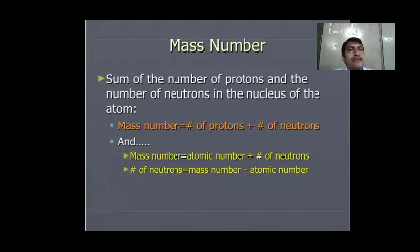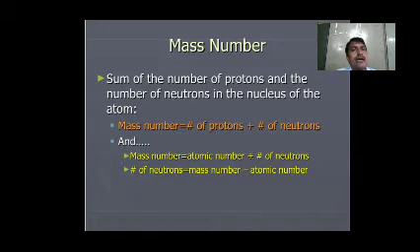Mass number. It is the sum of the number of protons and the number of neutrons in the nucleus of the atom. Therefore, mass number is equal to the number of protons plus the number of neutrons, and mass number is equal to atomic number plus number of neutrons. The number of neutrons is equal to mass number minus atomic number.